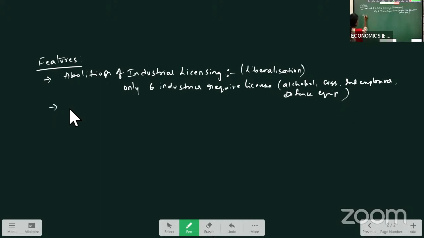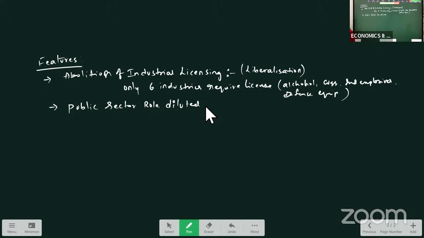Another feature of the 91 policy is public sector role diluted. Basically, 17 industries were reserved for the public sector, which means 17 industries came under the control or ownership of the government.